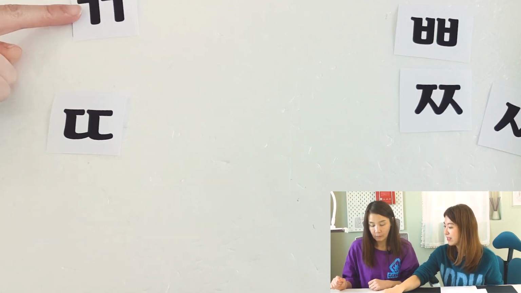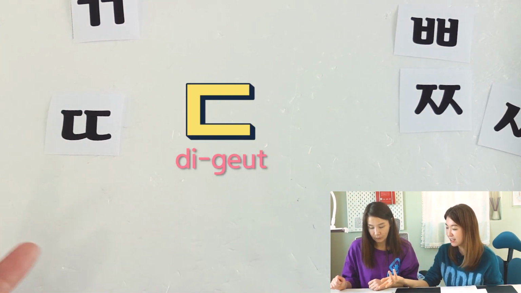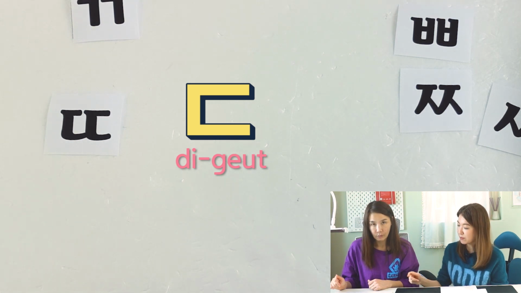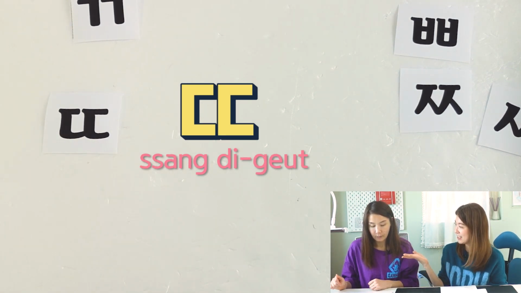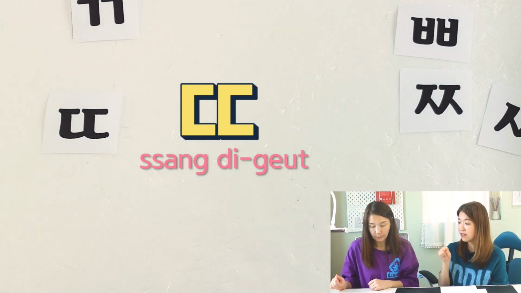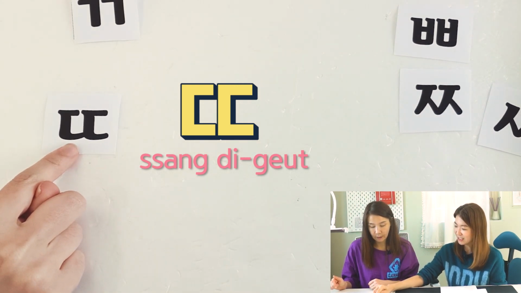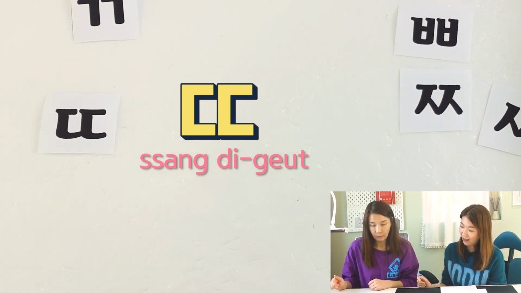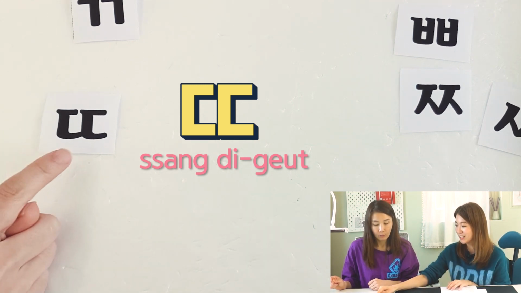The next consonant we'll be learning is 쌍디귿. And 디귿, you've already learned in my previous alphabet video. 디귿 has a 디귿 sound, a D sound, but 쌍디귿 has a tenser D sound. So there is a little tension on this character, 쌍디귿. And I've been thinking about a very useful example to explain 쌍디귿.